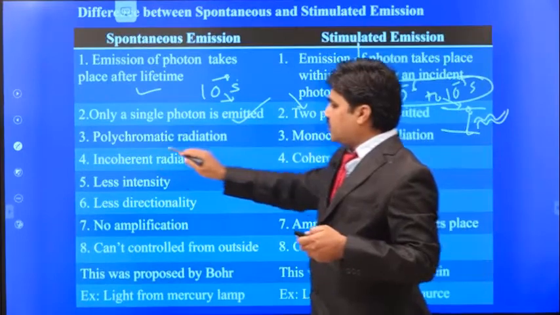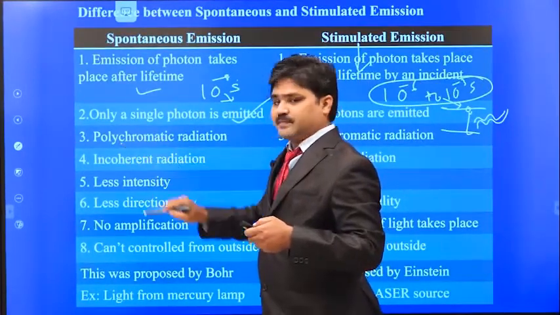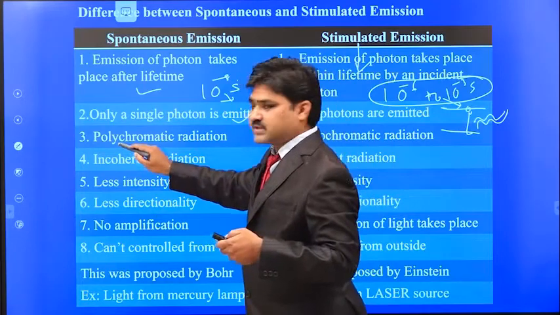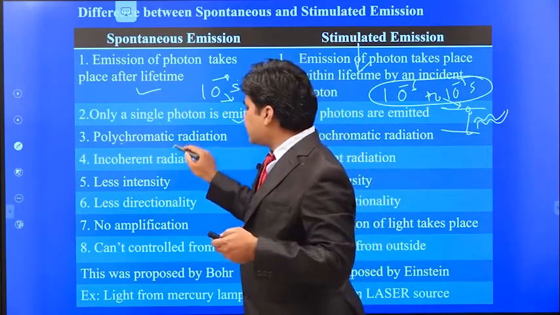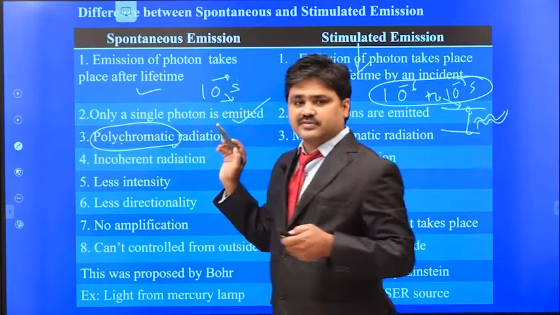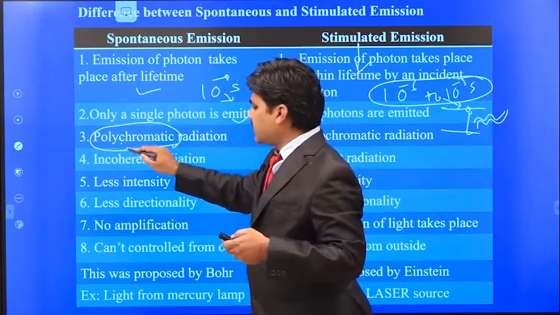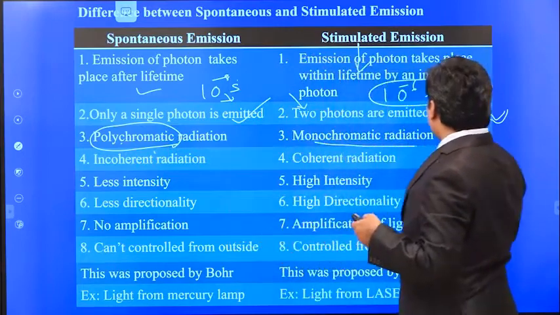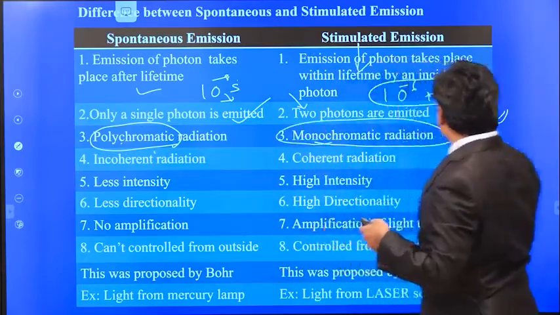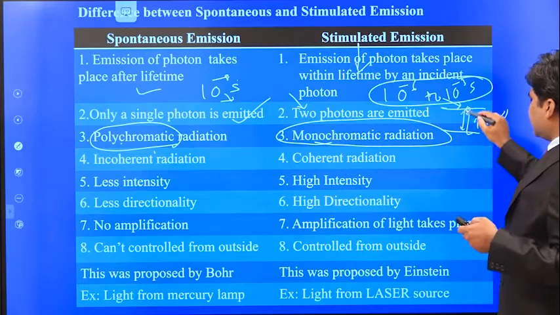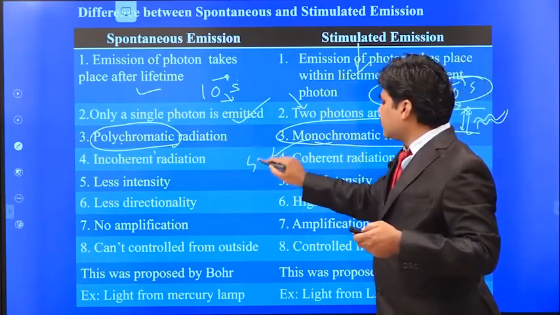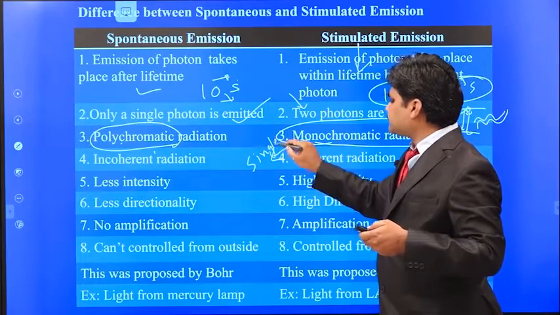Here, the polychromatic radiation. Poly means many, chromatic means color. So here the electron transition takes place in the metastable energy levels, from different energy levels to different energy levels. So here many colors are emitted. So poly means many, chromatic means color. Here, the monochromatic radiation, since transition is taking place only between the 2 energy levels. So only a single color is emitted here. Mono in the sense single color.